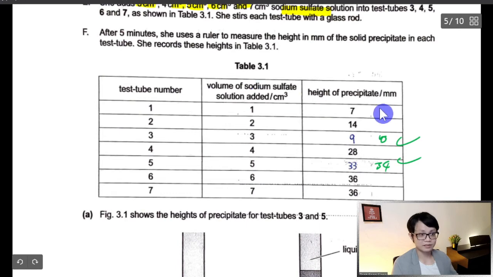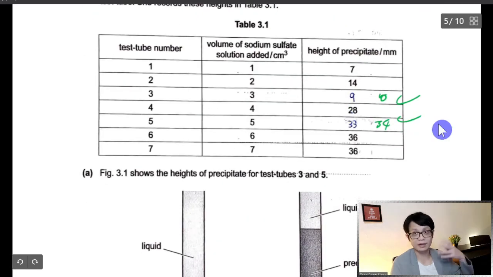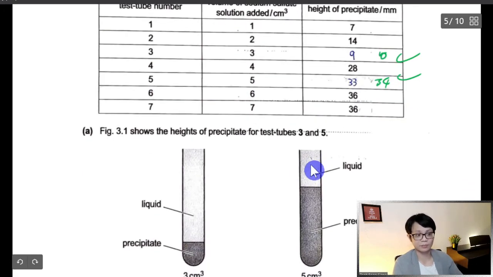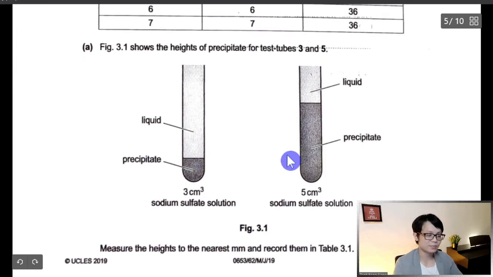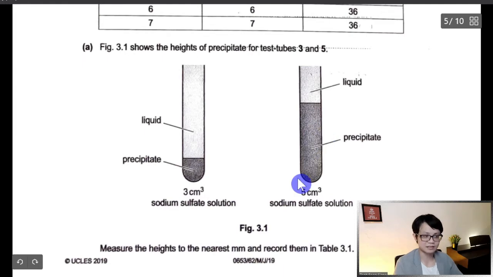So there will be 7, 14. The answer here is 10, here is 34, but I still give correct. The reason is because the student prints out the paper, and there will be some scaling and printing issues. So the student cannot measure as accurately as the printout. Unless you set the printer setting to 100% according to the scale, then you get it back. Doesn't matter, just a small issue.